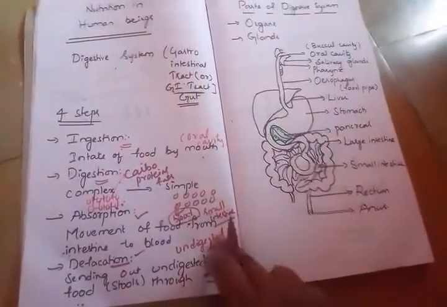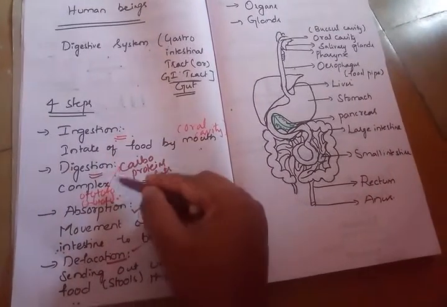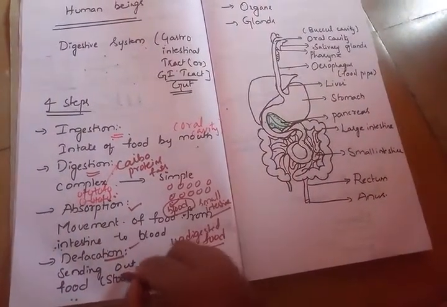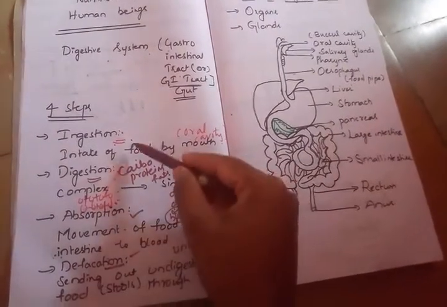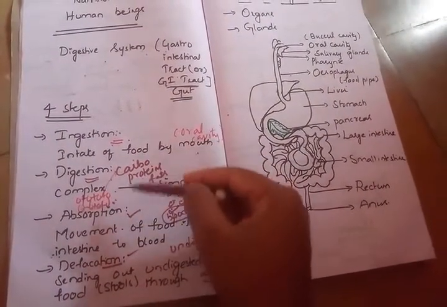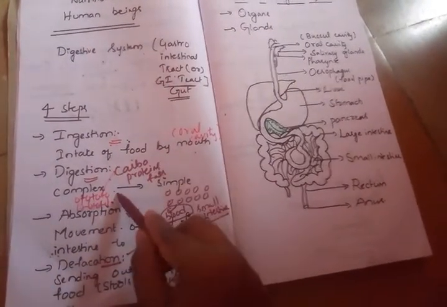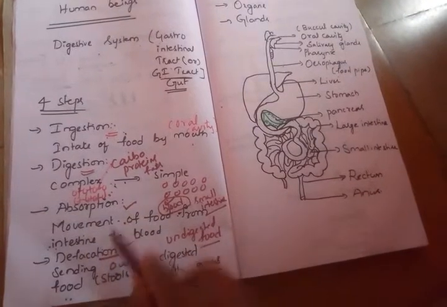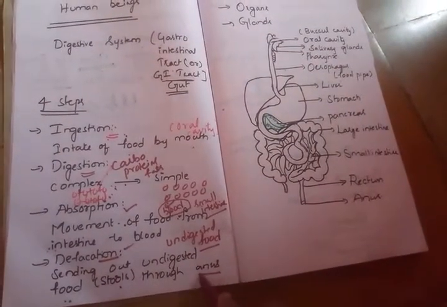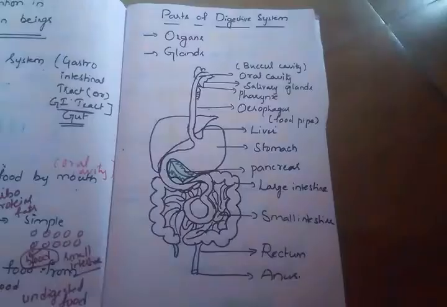In the digestive system there are 4 steps: ingestion, digestion, absorption and defecation. Each and every step is very important, and each occurs in different organs of the digestive system. Ingestion occurs at the mouth, digestion occurs in the stomach and small intestine, absorption occurs in the small intestine, and defecation occurs through the anus.